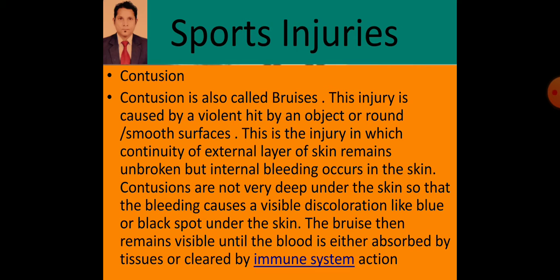There is an injury in which the continuity of the external layer of skin remains unbroken. External skin means the outer skin will remain the same. From the outer layer of skin there is no wound, nothing is there. So in this injury the continuity of the external layer of skin remains unbroken, but internal bleeding occurs in the skin.